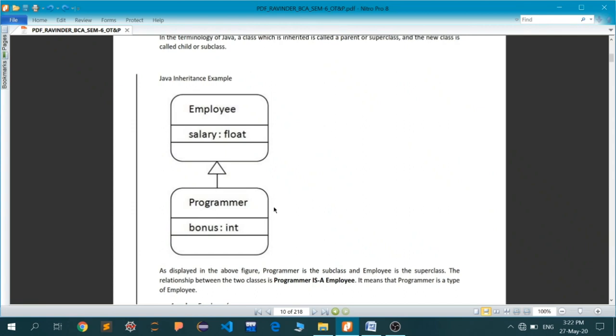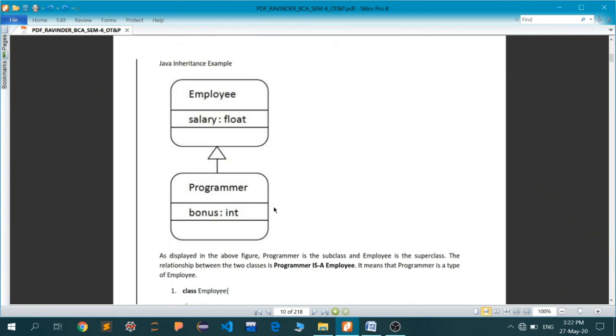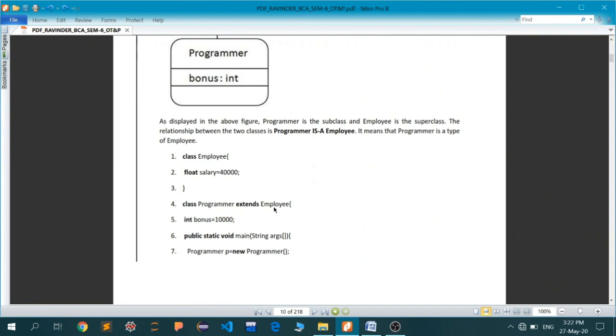So in this particular example, the coder is an employee, so it has access to the salary, but because it is doing something special, it is also entitled to a bonus. Now, as displayed in the above figure, Programmer is a subclass and Employee is a superclass, like child and parent.